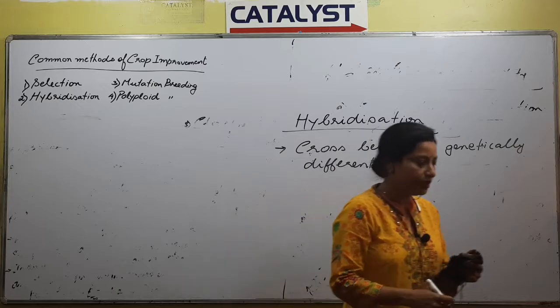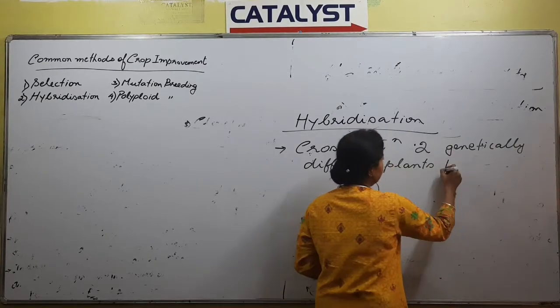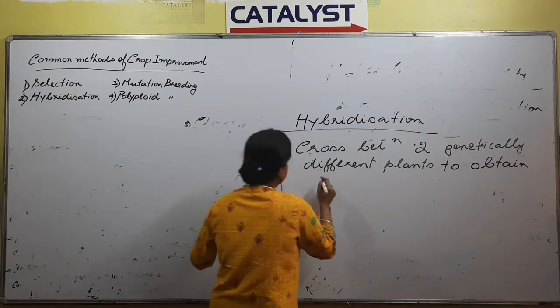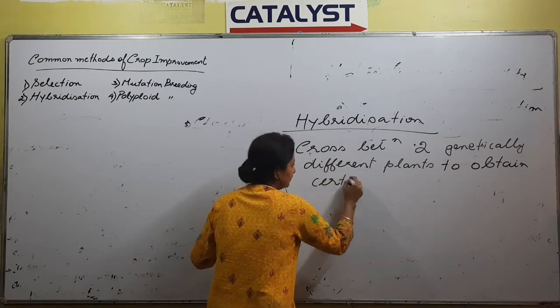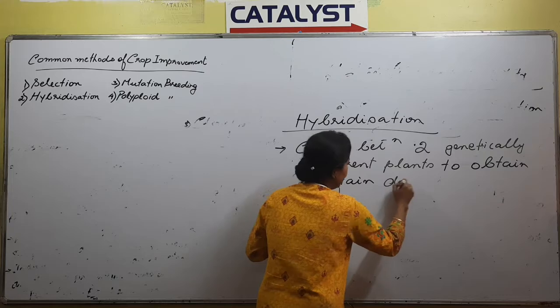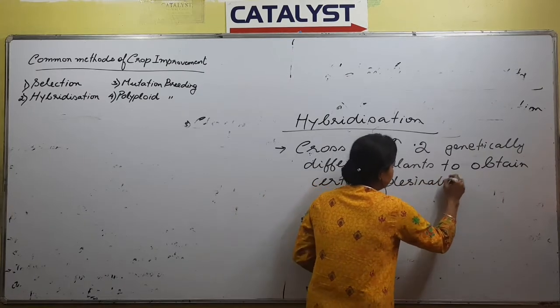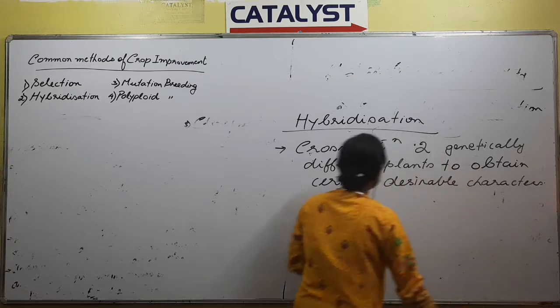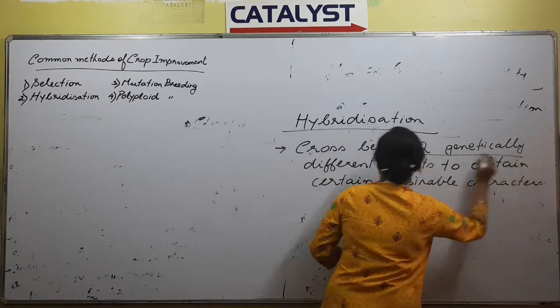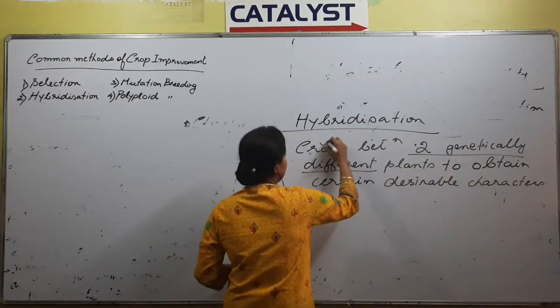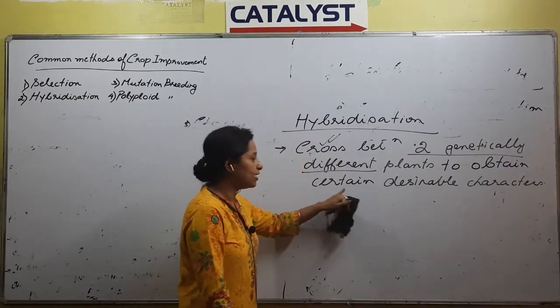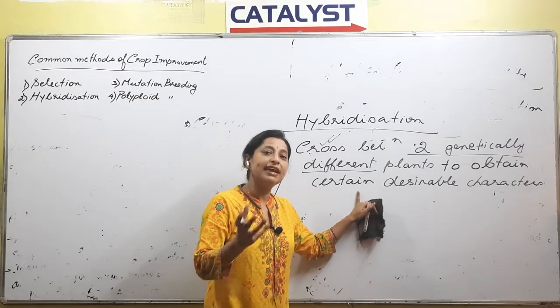To obtain certain desirable characters. Right? So the important point is, between two genetically different plants, what do we do? We cross them, right? And why do we do this? So that we can get a new plant with all the characters that we want.